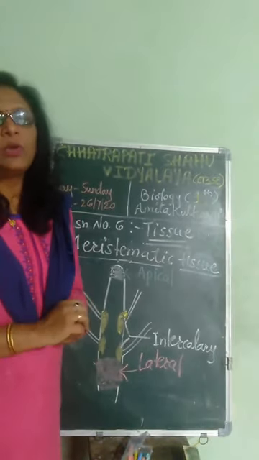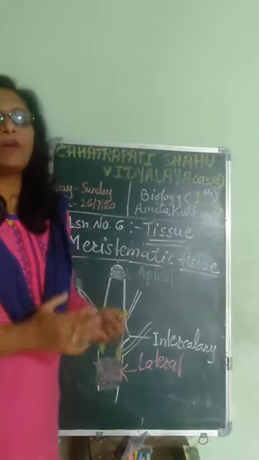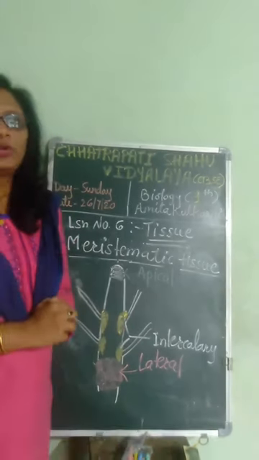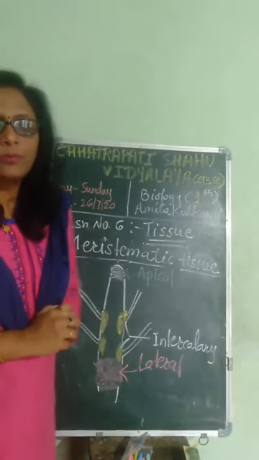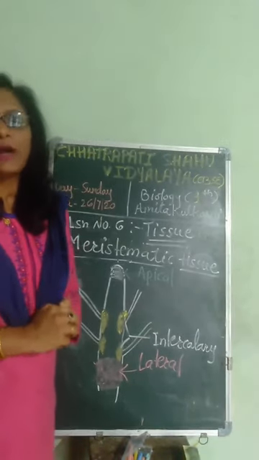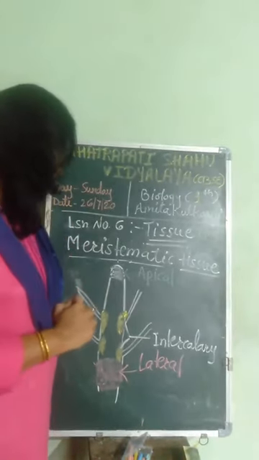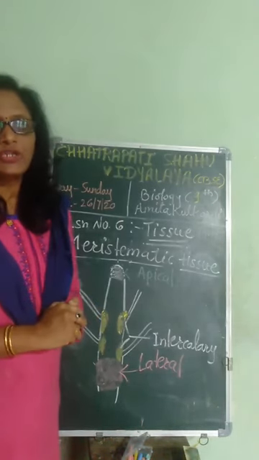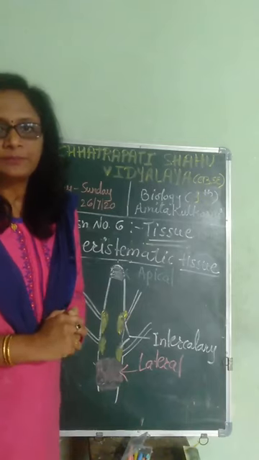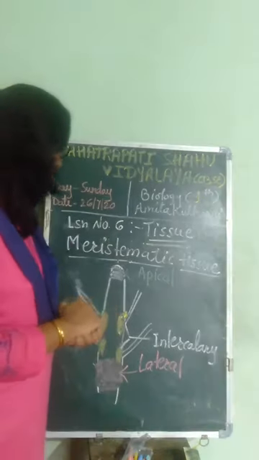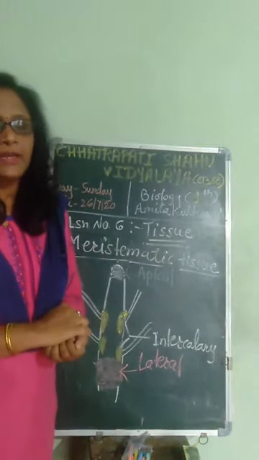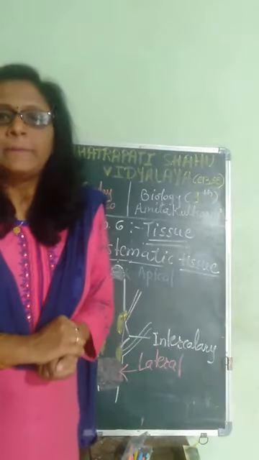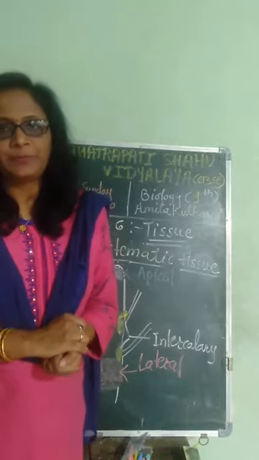So this is how the meristematic tissues, the dividing tissues, are helpful in elongation, in growth, and in giving support to the other parts of the plant. I hope you understood the meristematic tissues in the plants. So this is how we have completed the first type of plant tissue, that is meristematic tissue. Thank you.